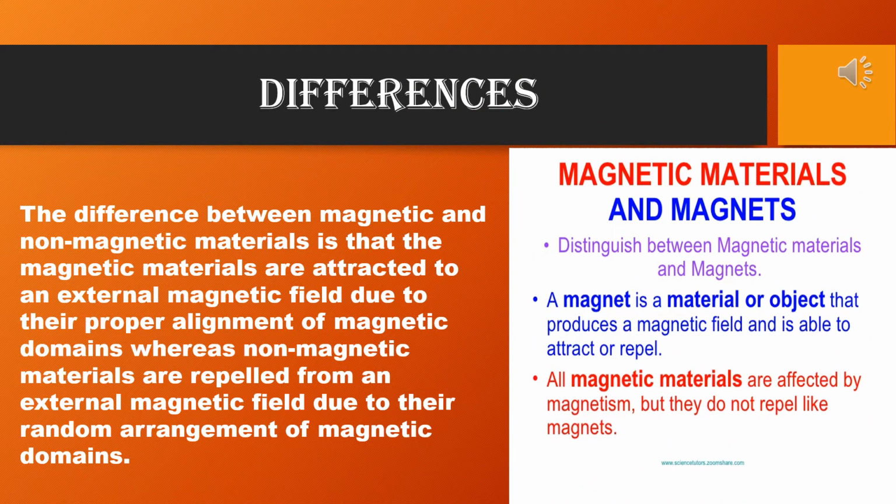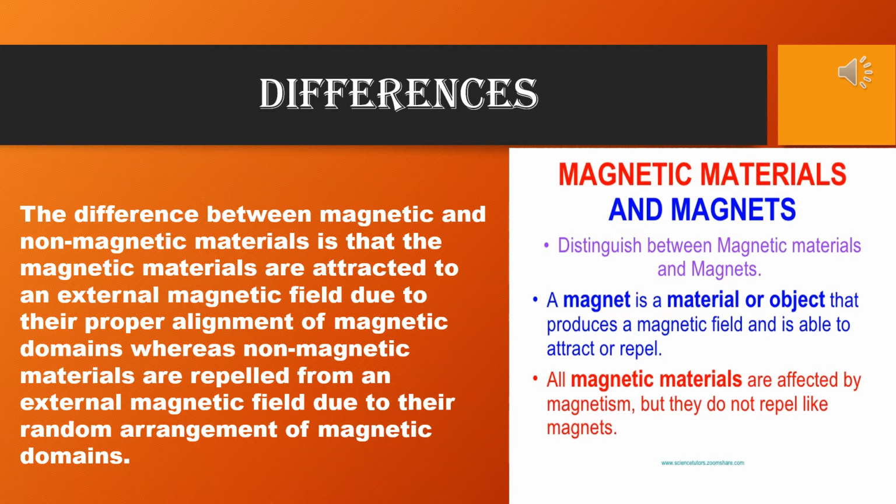Now, the differences between magnetic substances and non-magnetic materials is that the magnetic materials are attracted to an external magnetic field due to their proper alignment of magnetic domains, whereas non-magnetic materials are repelled from an external magnetic field due to their random arrangement of magnetic domains.